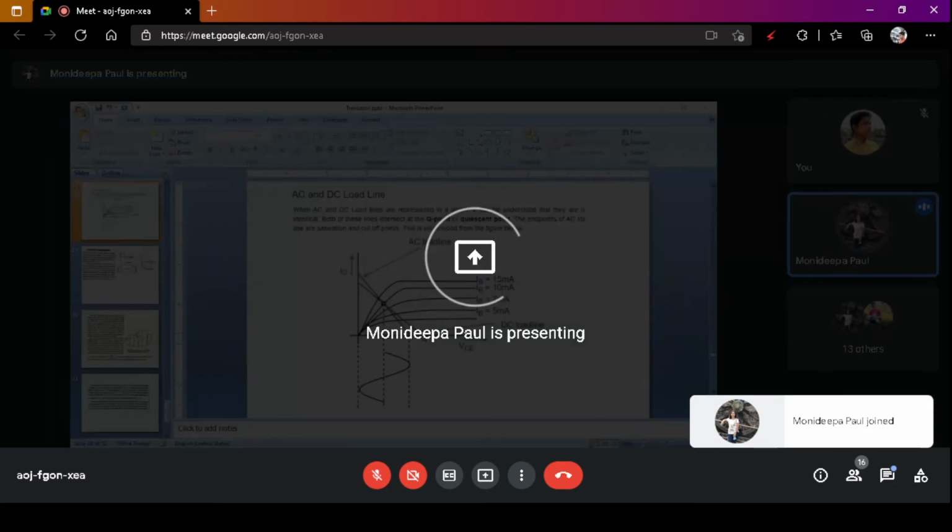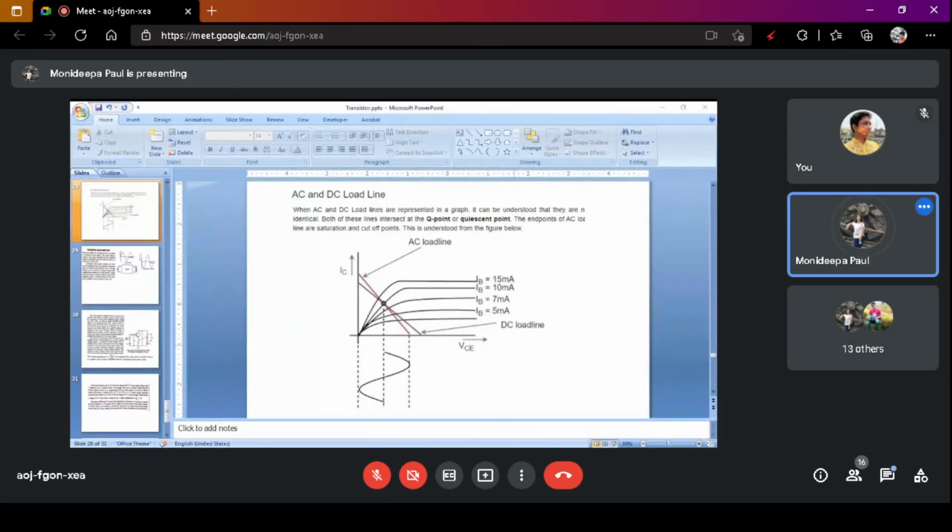So first you find out the DC load line, then you find out the Q point. If you know the Q point, then you apply the AC input signal to the input circuit. If the input signal is varied, then the output current, that is del IC, will be varying. With the change of del IC, VC will be varying from maximum to minimum. The Q point should be at the central point.